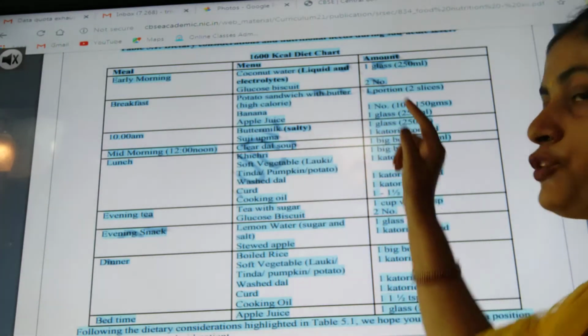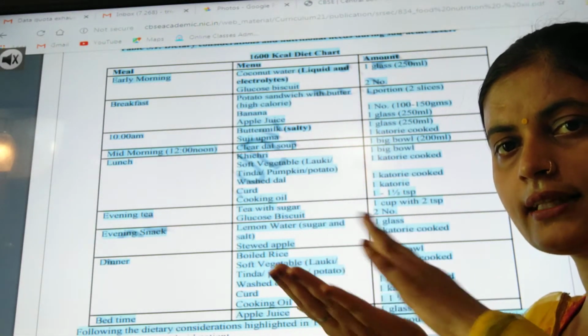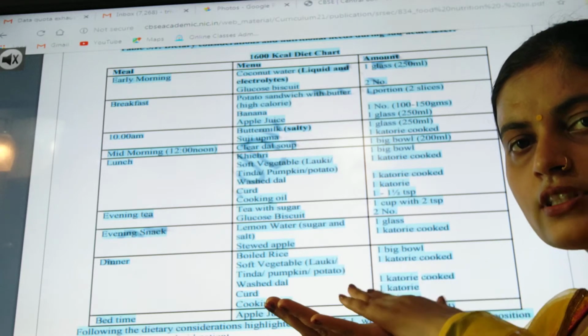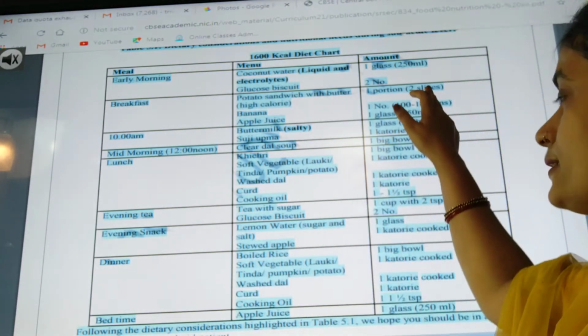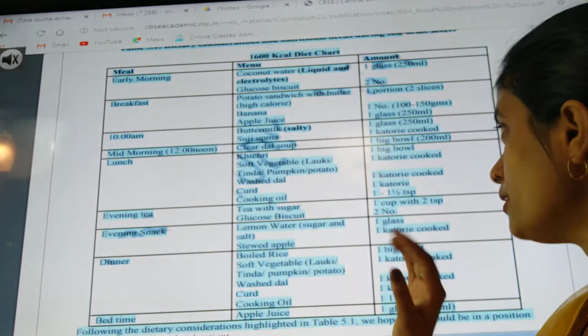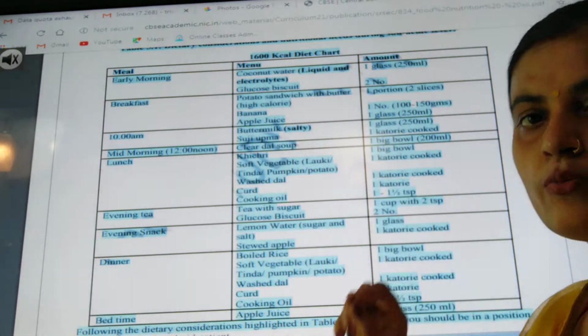For the sandwich, one portion means 2 slices. Like we have taken one bread, we have applied the potato stuffing, and then we have covered it. Two slices are taken, so it has 2 slices of bread. Then banana, how much?